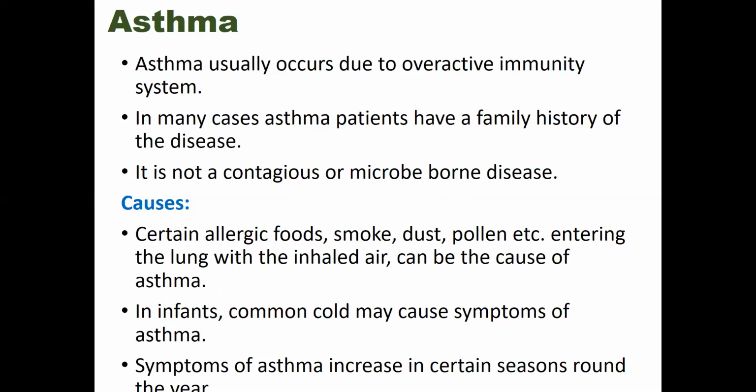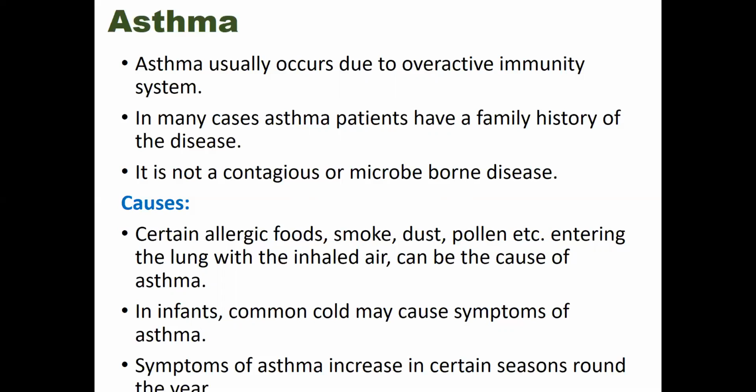In many cases, asthma patients have a family history of the disease. This is not a genetic disease, but the genes that are more sensitive to asthma can be inherited from parents to offspring. It is not a contagious or microbe-borne disease.